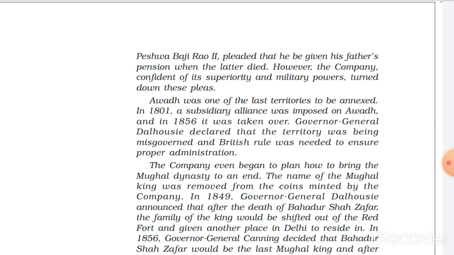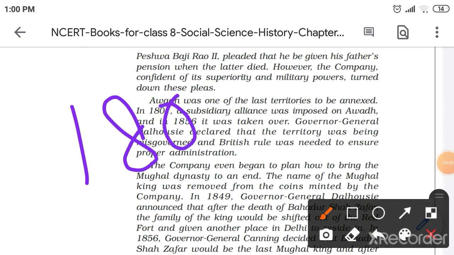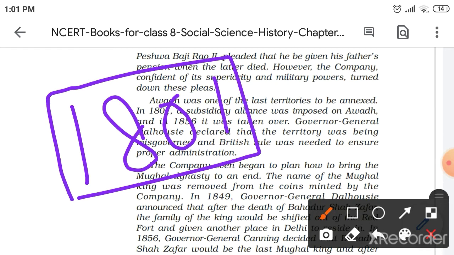Even if kings didn't want any British army to be involved in their army, they still had to, because the Britishers wanted that, and they were so powerful that the kings had to follow whatever they said. Okay, so in which year was this subsidiary alliance implemented? 1801. Important question.